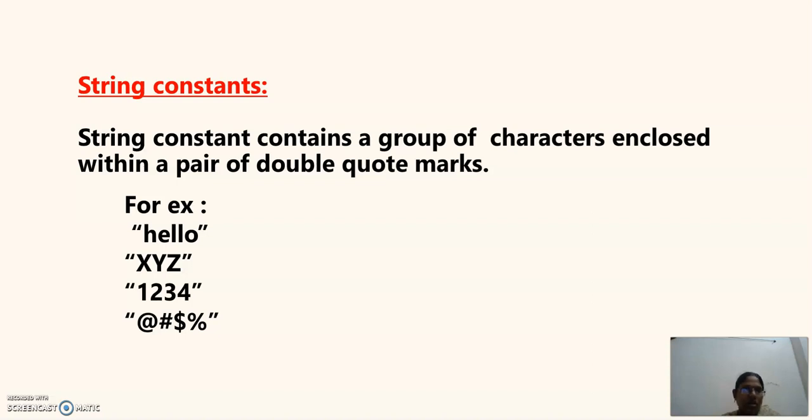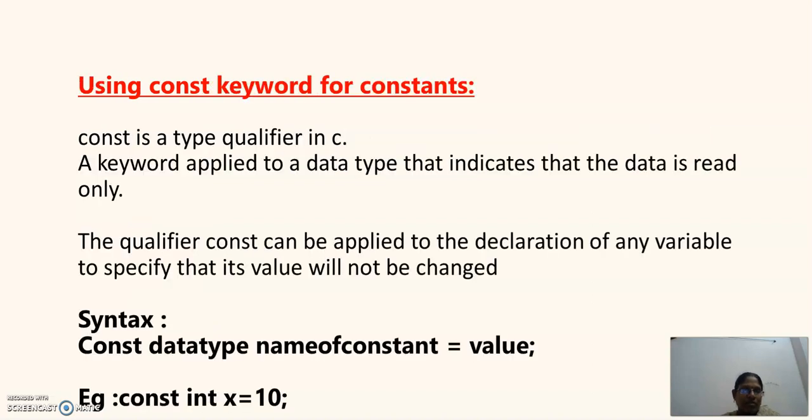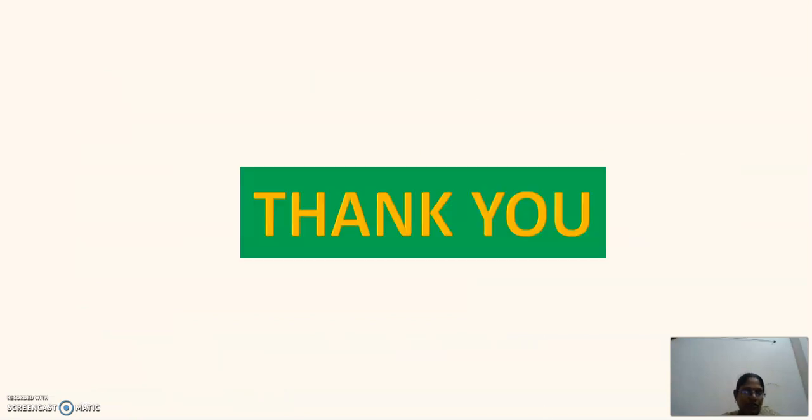You can use a keyword called const to declare a variable as a constant. That means if you want this value to remain constant, you will write int x is equal to 10 normally. If you prefix it with const, then it is called a constant.